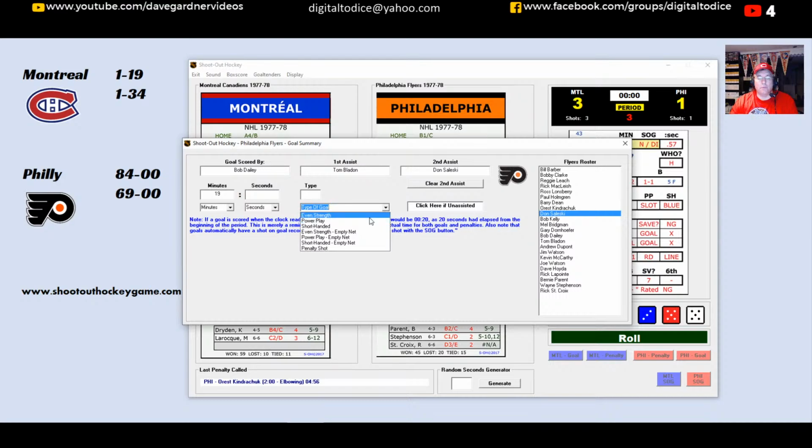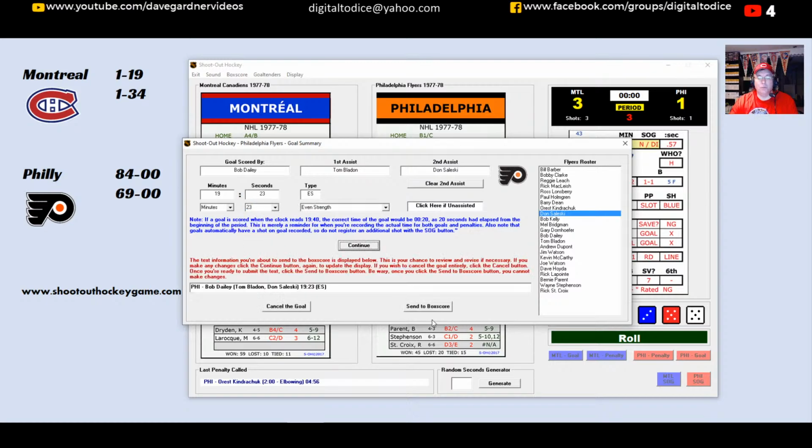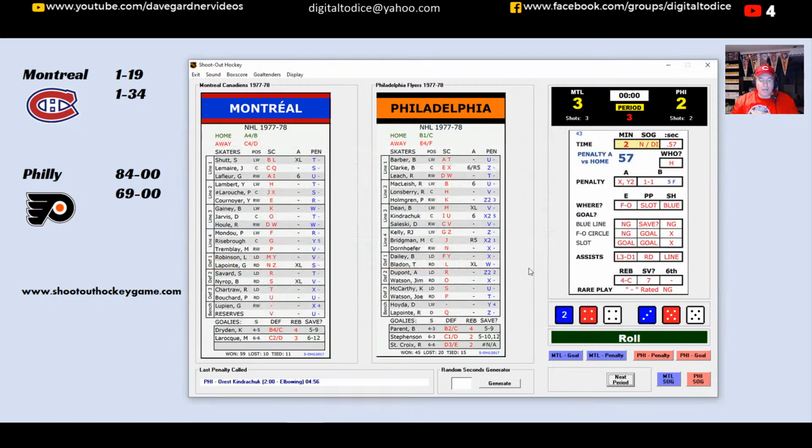And that goal comes even strength, with a goaltender out. So it's 3-2 now. So we get 2 more flips of the card. I'm looking in the 6th column over here. A dash is nothing. A goal is a goal for the Flyers, and an empty net would be an empty net goal for the Canadians. Again, an empty net goal would end the game. That's another house rule of mine.